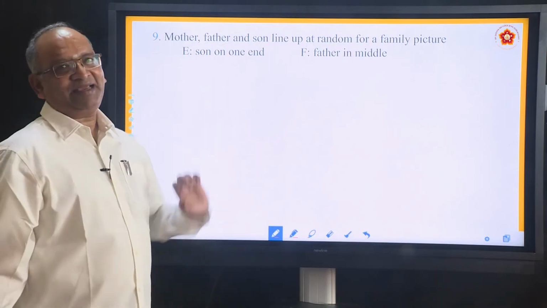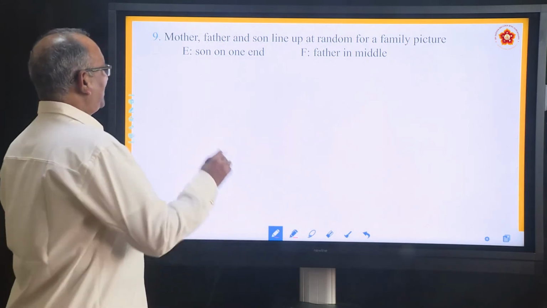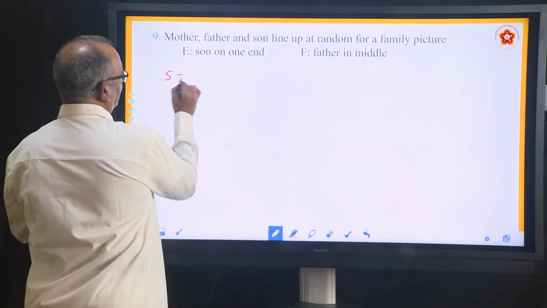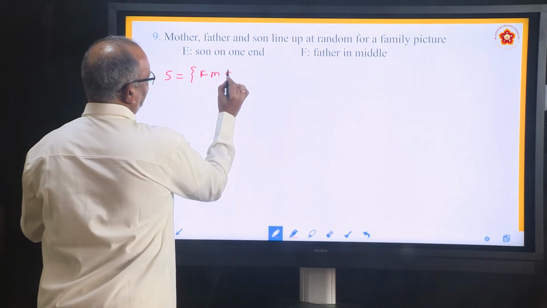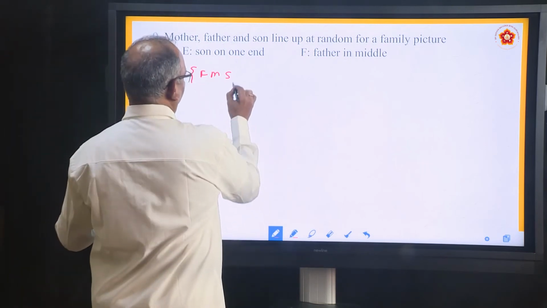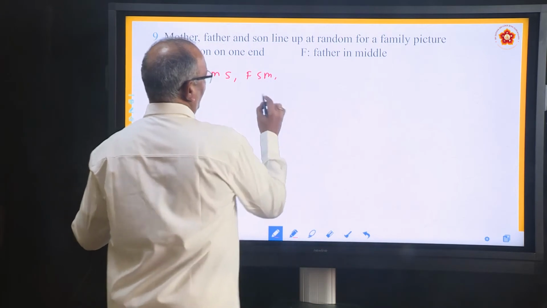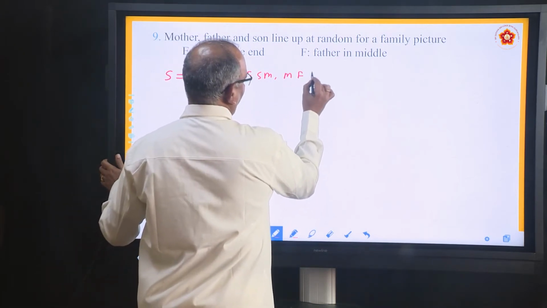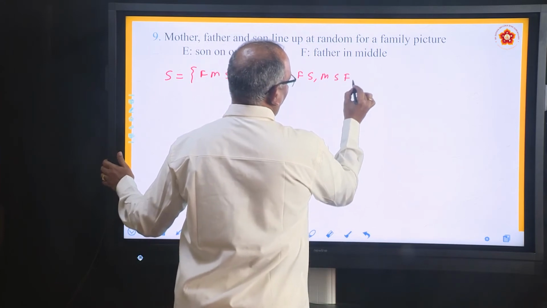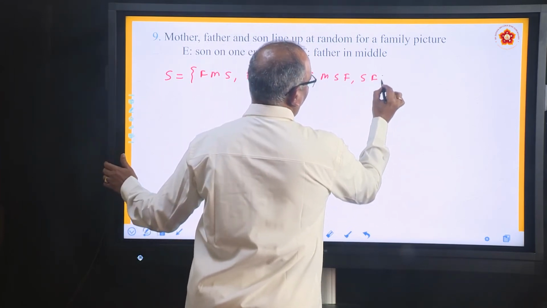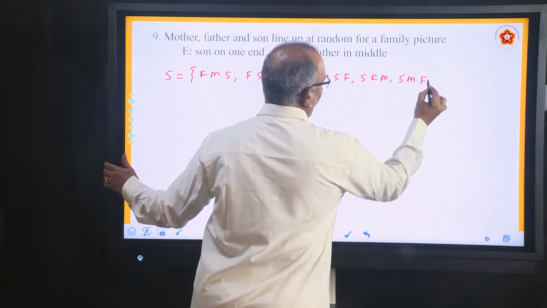In what all ways can they stand? What all ways they can stand makes the sample space. Can you write the sample space? Sample space is, let us say, father, mother, son; then father, son, mother; mother, father, son; mother, son, father; son, father, mother; son, mother, father.